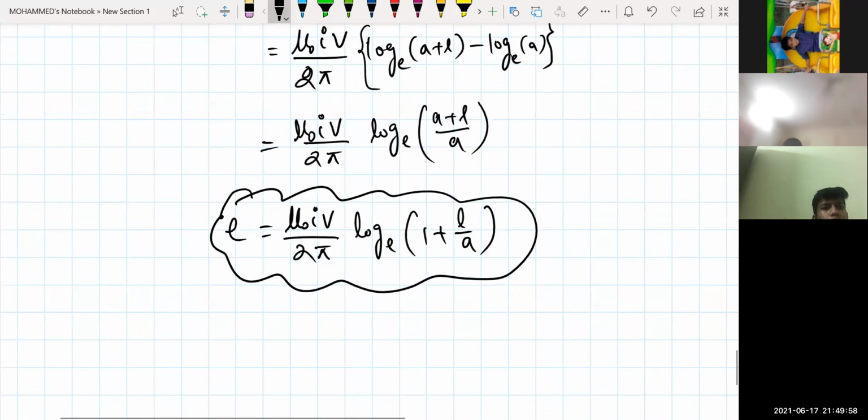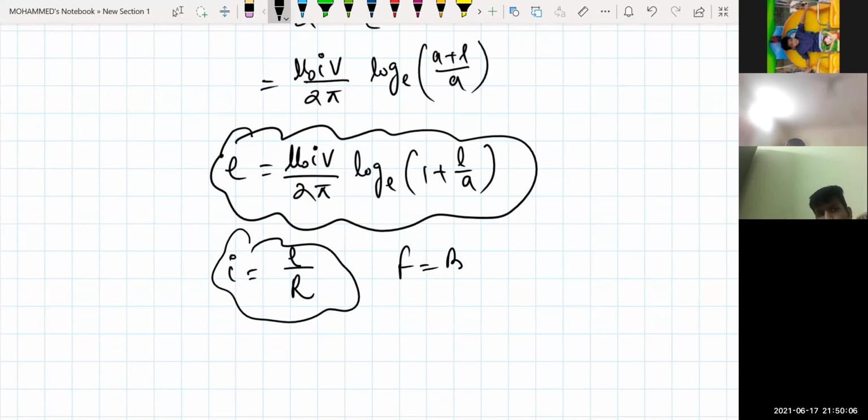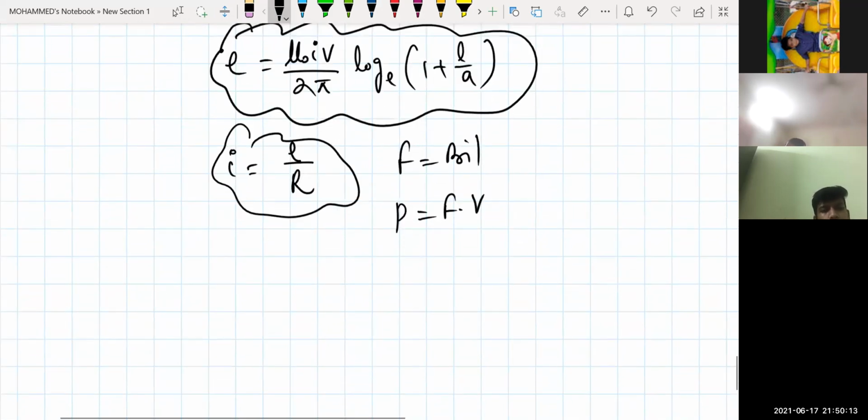If resistance is given, I can even calculate the current, I is equal to E by R. If he is giving me the current, and I know the force, F is equal to BIL. If he is asking for power, power is equal to F into V. If he is asking me the acceleration, acceleration will be equal to BIL divided by M. Velocity will be equal to u plus at, where u is equal to 0.